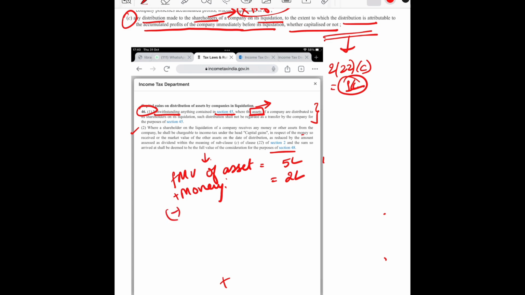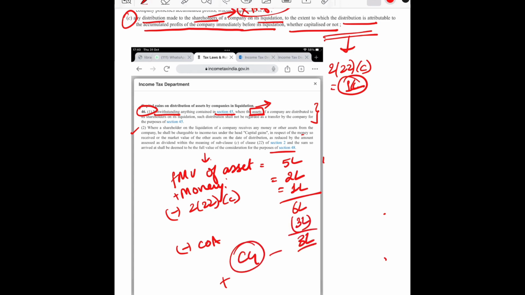So we need to reduce this 2(22)(c) amount and come to a figure amounting to 6 lakhs, and then we reduce the cost of acquisition or indexed cost of acquisition accordingly. Suppose that amounts to 3 lakh. So 3 lakh would be the capital gain.